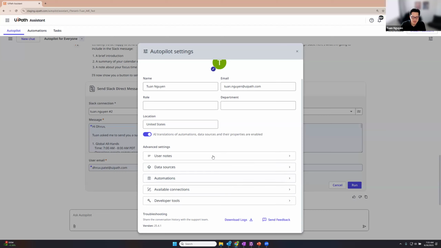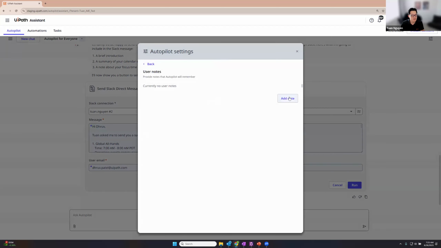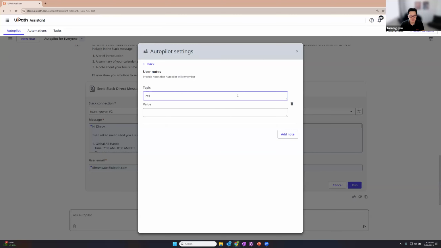Okay. The user notes might be of interest to you. So user notes are ways that you can influence Autopilot for Everyone in any way that you want. Anything that you put in here will be added to the system prompt. So you can say something like response style, and you could say always respond in rhyme. All right, that's automatically saved, so you don't have to click save or anything.